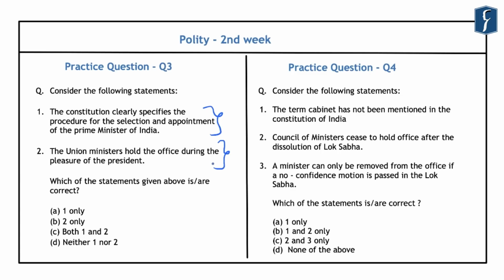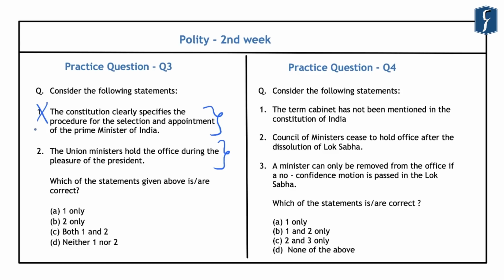Now, the appointment of the Prime Minister has been dealt with in Article 75 of the Indian Constitution. And this article reads that the Prime Minister shall be appointed by the President and the other ministers shall be appointed by the President on the advice of the Prime Minister. So this article reads only that the Prime Minister shall be appointed by the President, and it does not clearly specify the procedure for the selection and the appointment of the Prime Minister of India. And hence the first statement here is incorrect.